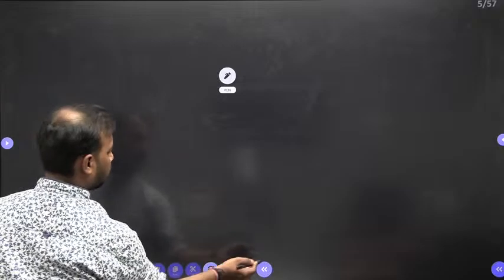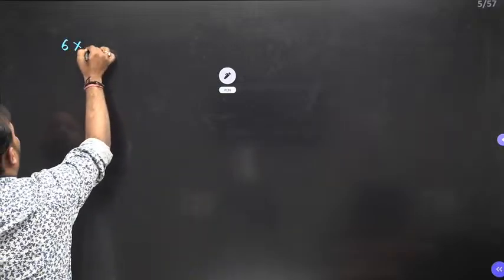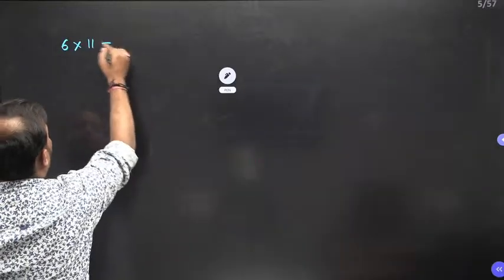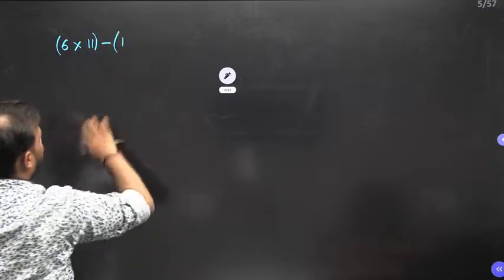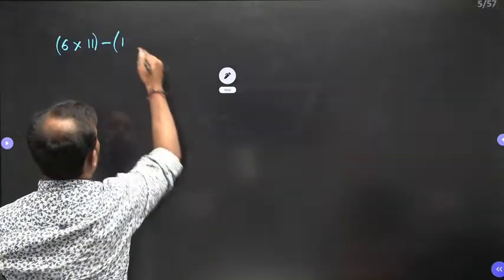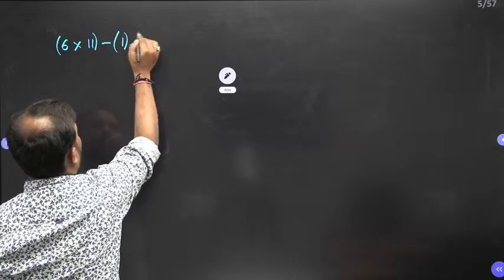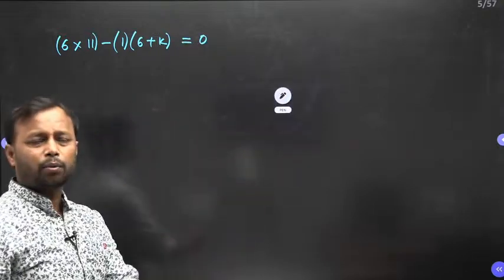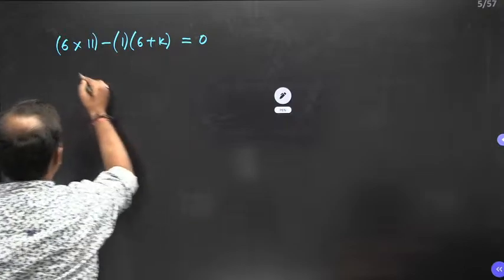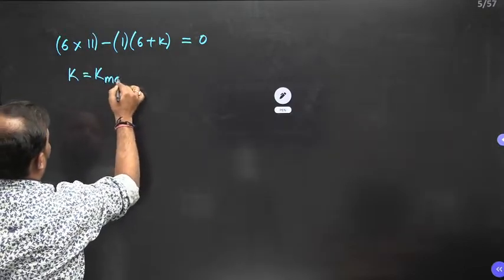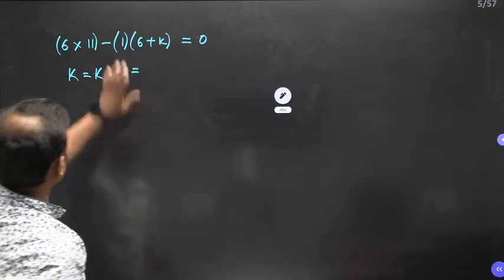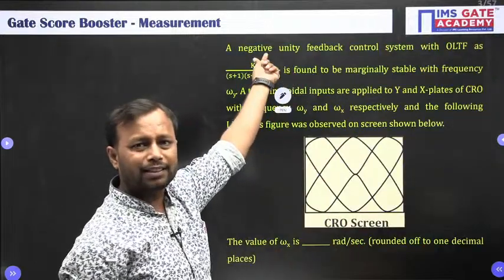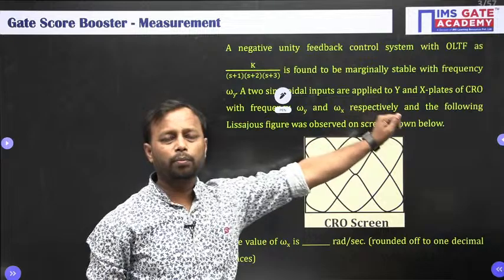Alright. So, here internal is what? Let me add a page. So, here b into c, 6 into 11, minus a into d. So, a coefficient is 1 and d is 6 plus k. This is equal to 0. So, once you make the system marginally stable, then your k is known as k marginal, which is equal to 66 minus 6, that is 60. So, if you choose the k value as 60, then the system is going to be marginally stable.